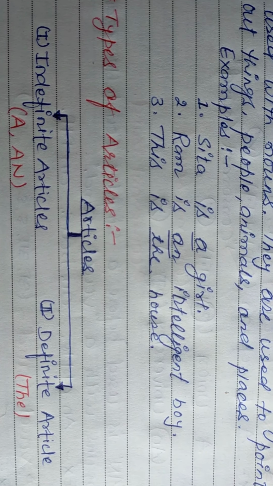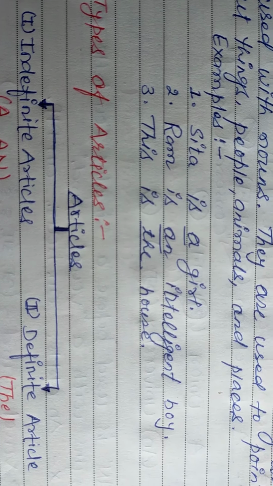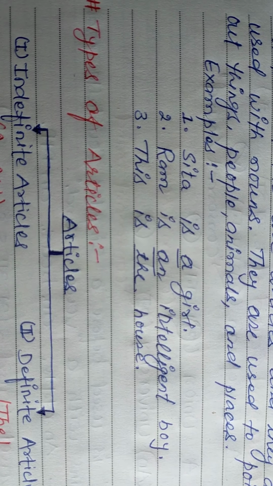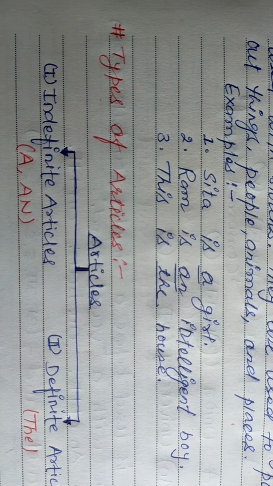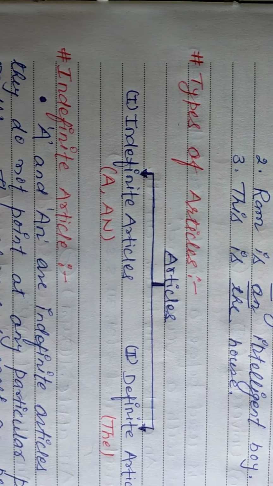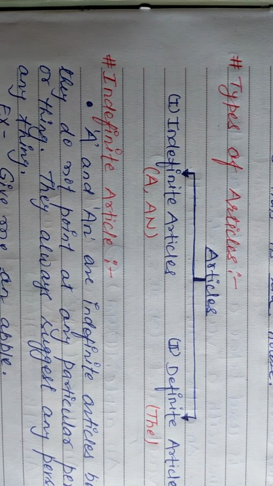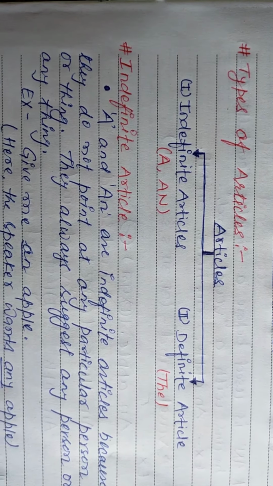Now come to the third example. This is the house. It means in the third example we are talking about a particular house or a particular place, that's why we use the here. Let's see more topics and more things written here.